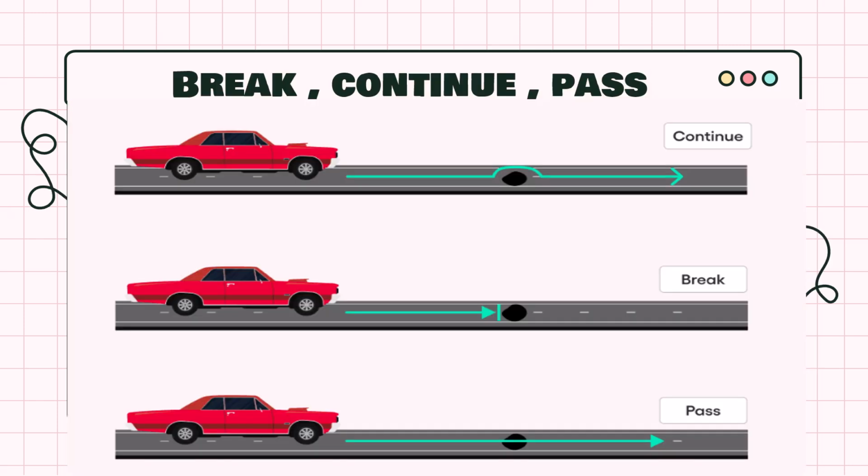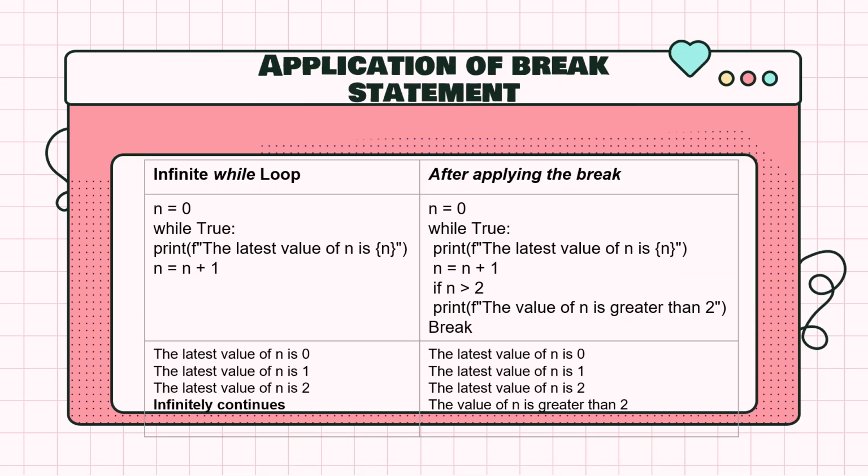Through this picture, we can understand the break, continue and pass statements. We can see a sample of how you can apply a break statement in a loop. We have taken a while loop, which is an infinite loop, in the sense that it will continuously give output without any stop.